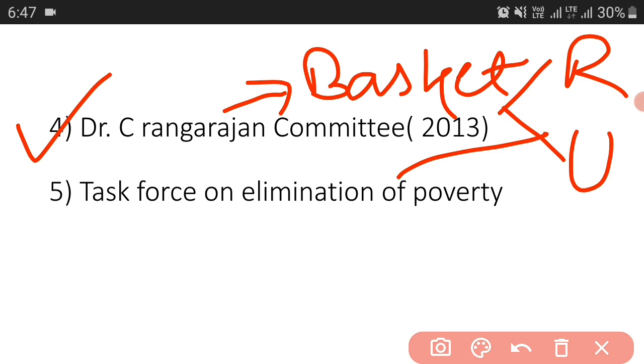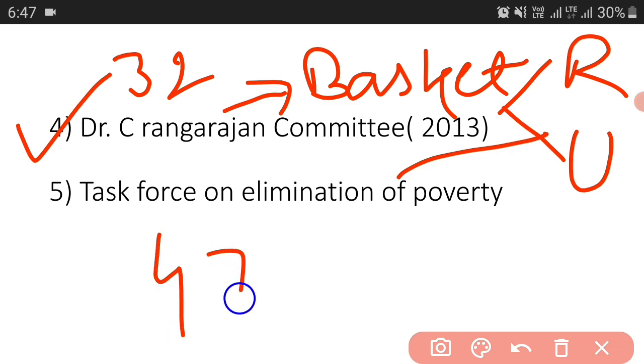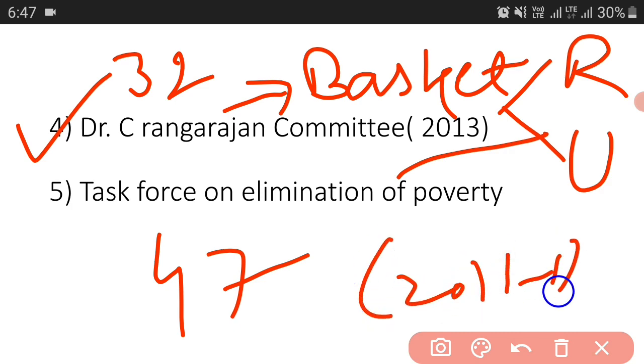What is important is that it estimated the poverty line at rupees 32 per person per day for rural areas, and rupees 47 per person per day for urban areas at 2011-12 prices.